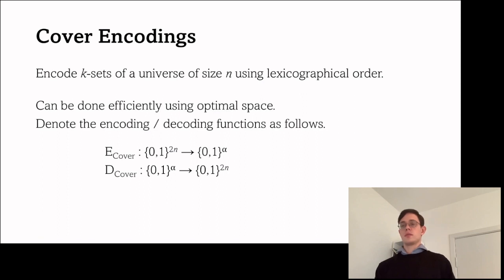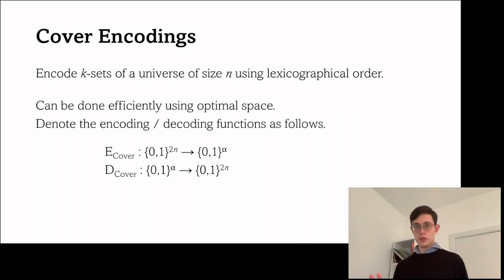Note that these functions can in fact be made efficient. If I give it an input, we're going to be using this with n sets of a universe of size 2n. But if I give this cover encoding function something that does not have a Hamming weight of n, the output is going to be meaningless. It's not going to correspond to the actual set, but it's still going to be well defined. And in fact, it will be arbitrary. So if we give the cover encoding something that's not an n-set, the output can be whatever. And this turns out to be important, and I'll get back to that in a bit.